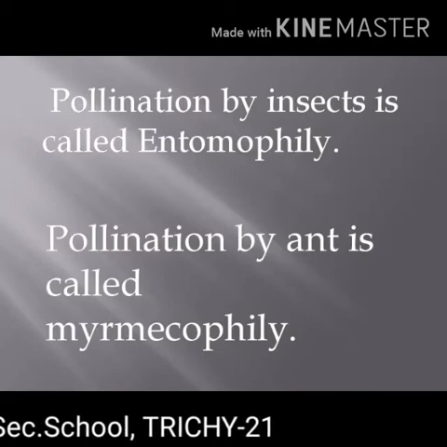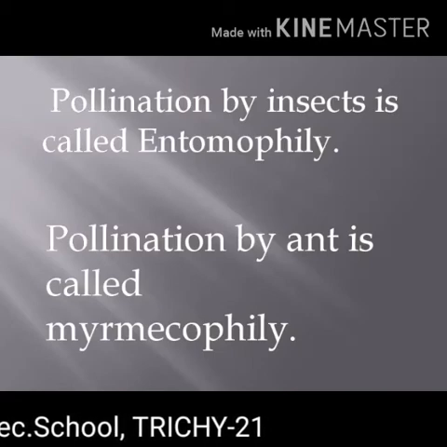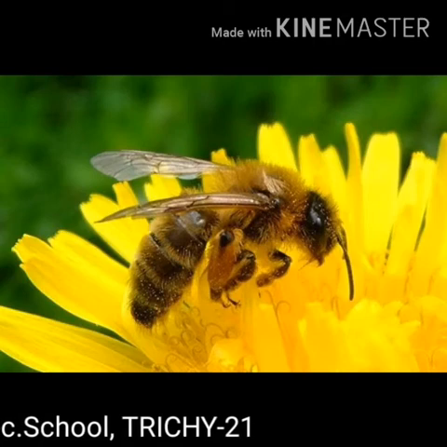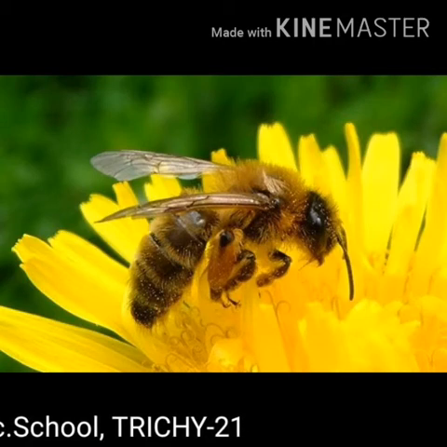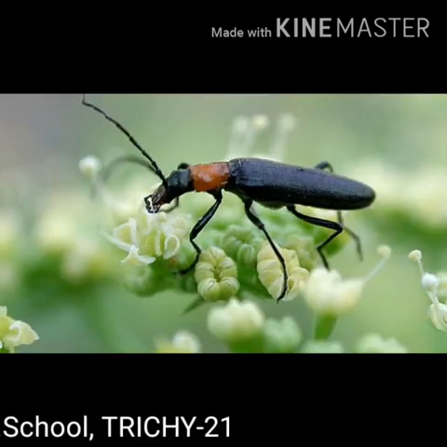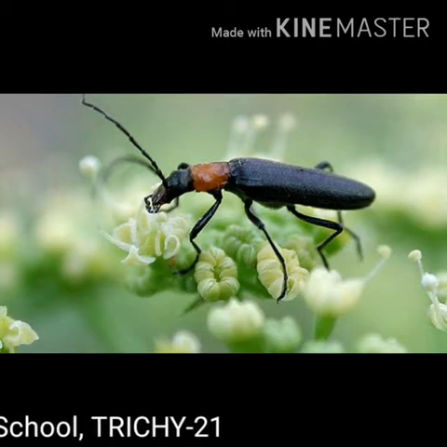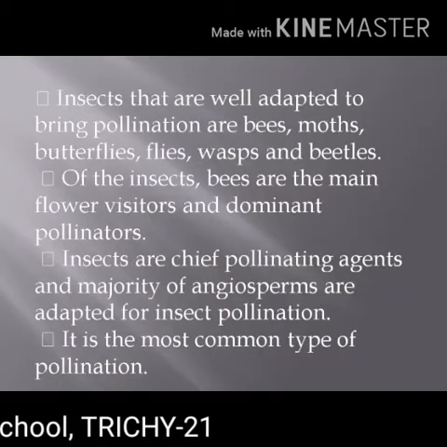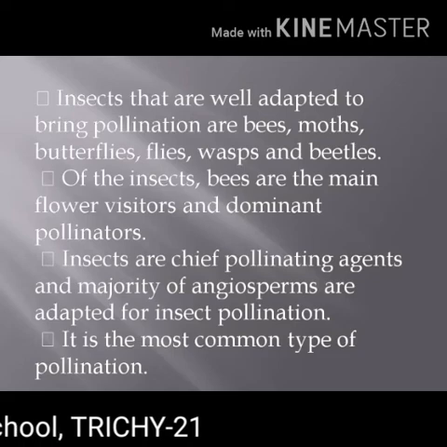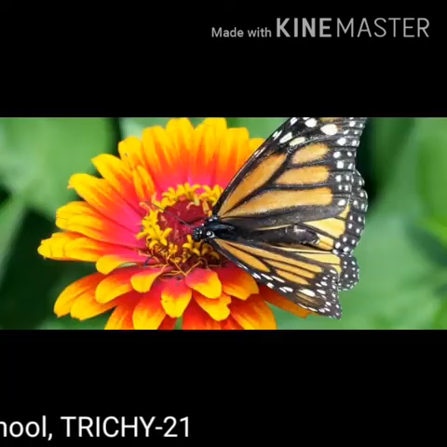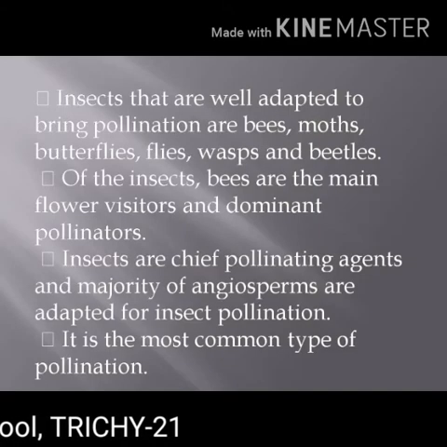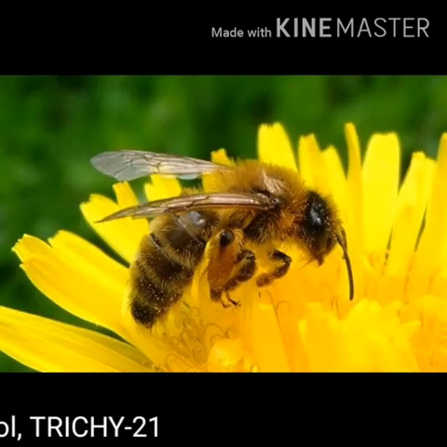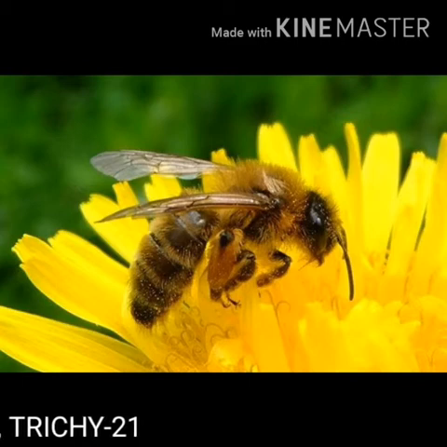Pollination by insects is called entomophily. Pollination by ant is called myrmecophily. Insects that are well adapted to bring pollinations are bee, moth, butterfly, wasp, and beetle. Of the insects, bees are the main flower visitors and dominate pollinators.